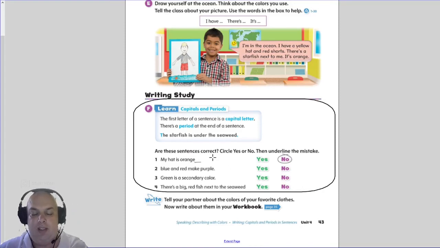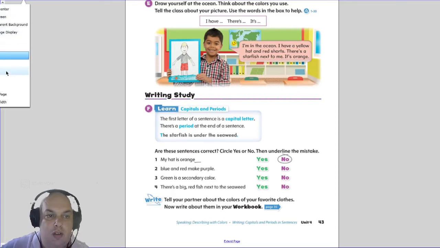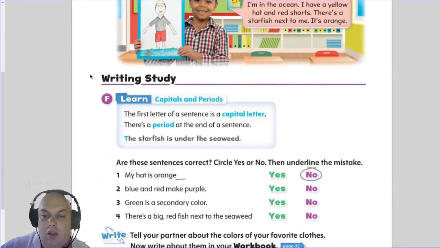So the main things we're gonna do in this part of punctuation are capitals and periods. Capitals and full stops. Okay, so let's zoom in a little bit.